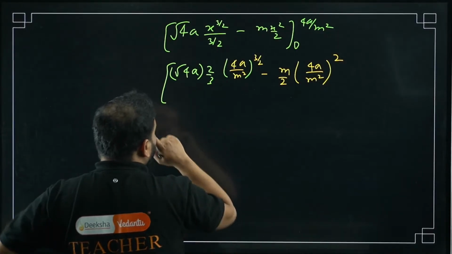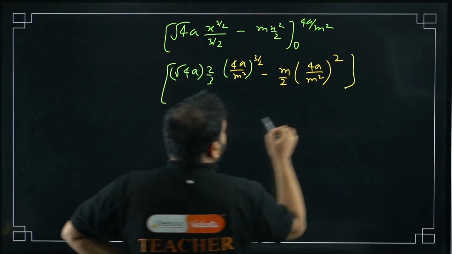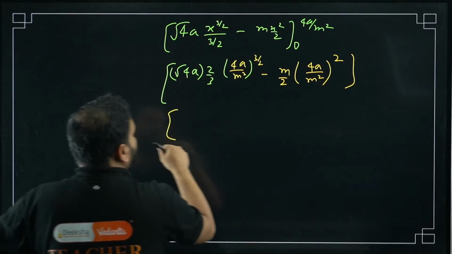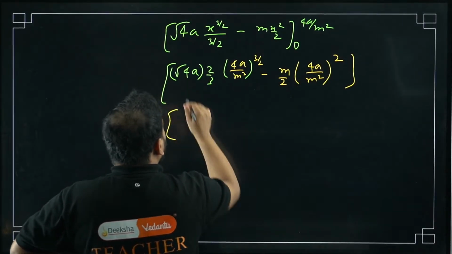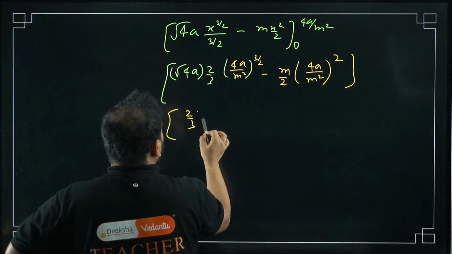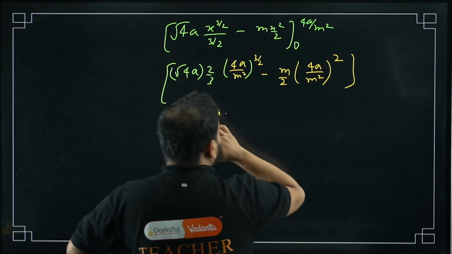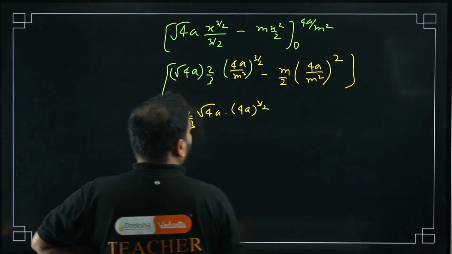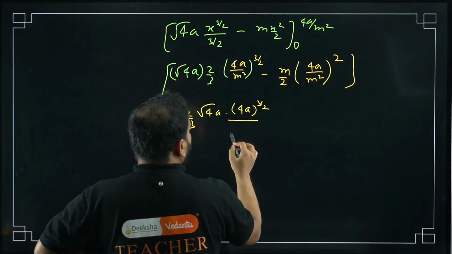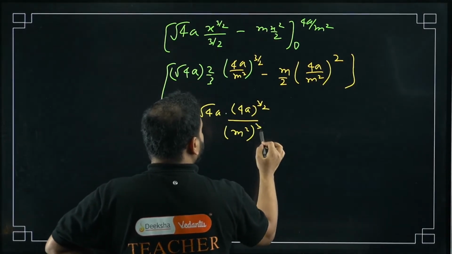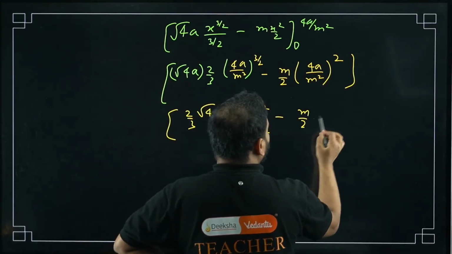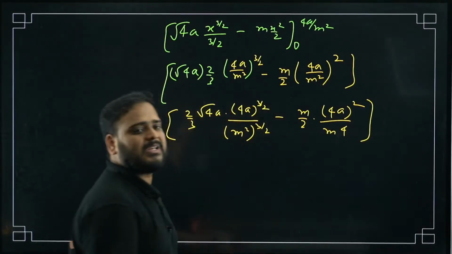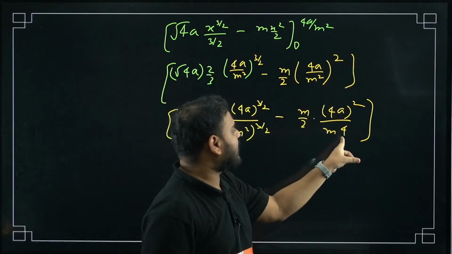Now please check what I'm getting. m cube will become m power 4, not a problem. So what is this going to be? 2 by 3 root of 4a, times 4a power 3 by 2 divided by m square power 3 by 2, minus m by 2 times 4a whole square divided by m power 4. I've tried to make it as simple as possible. Think about it: 4a whole square, and m square whole square is m power 4.